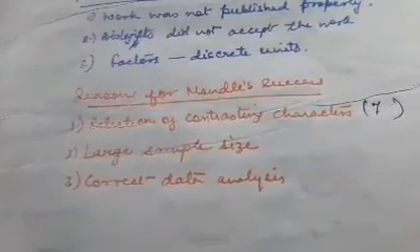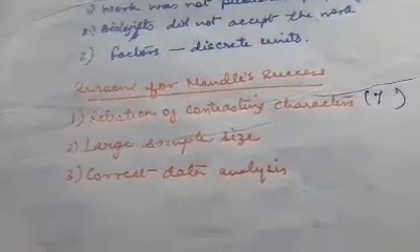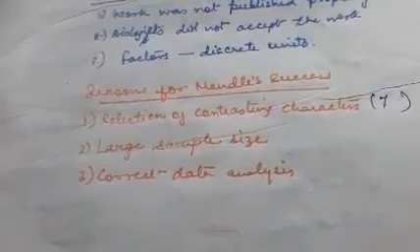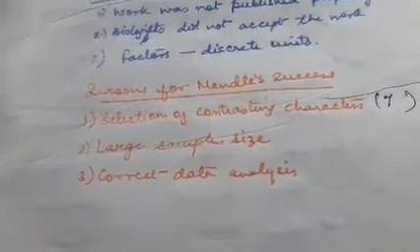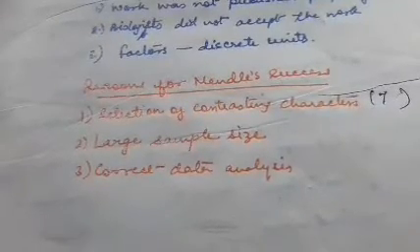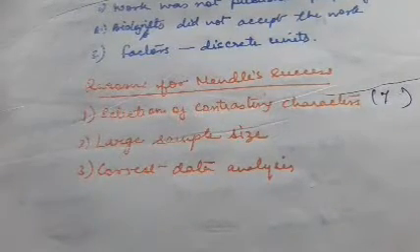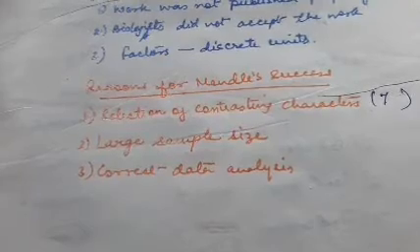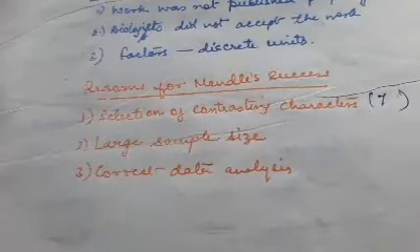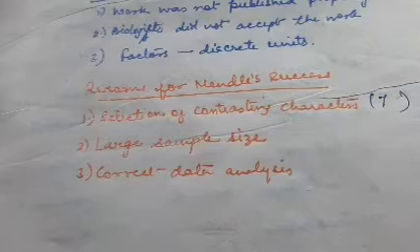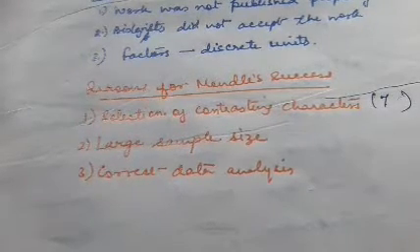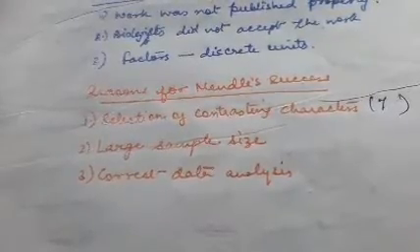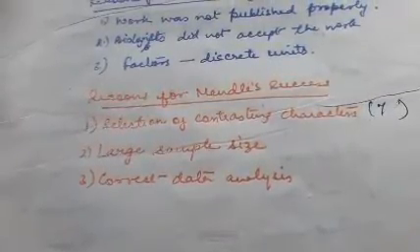For example, if we say that amongst 10 people the eye color is black, and I say that it is dominant, then nobody is going to accept that unless the survey has been done on say 10,000 people or maybe a million people, and then they come to a conclusion. Then your result would be considered more authentic. So it depends on the number of people on whom the survey has been done. So a large sample size was a very important thing.